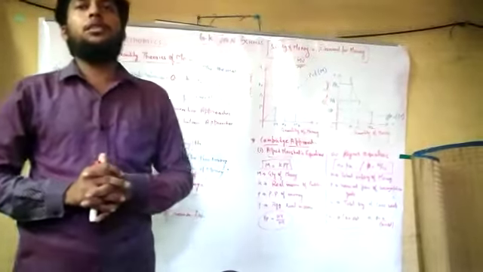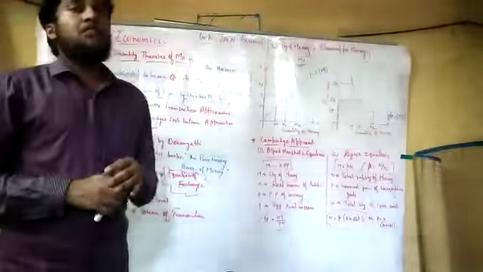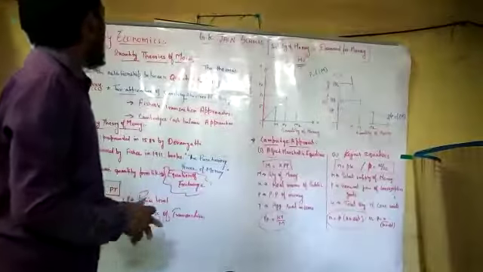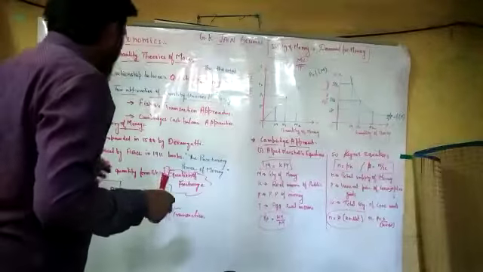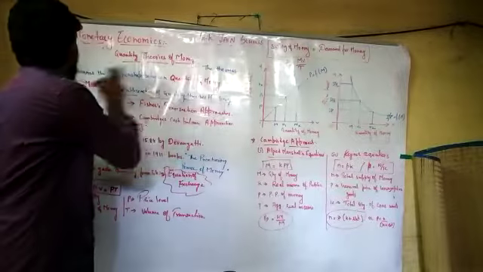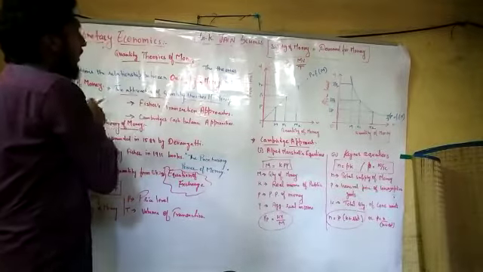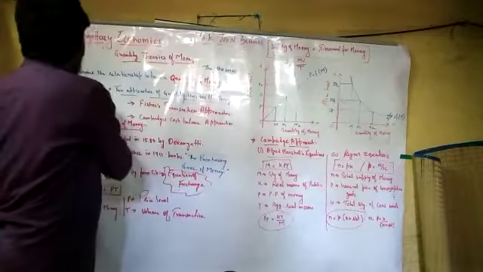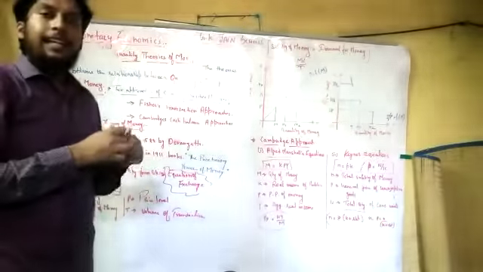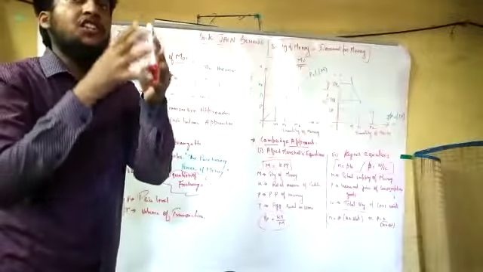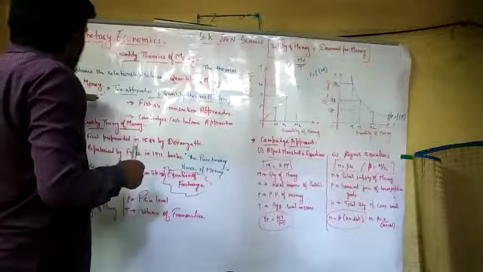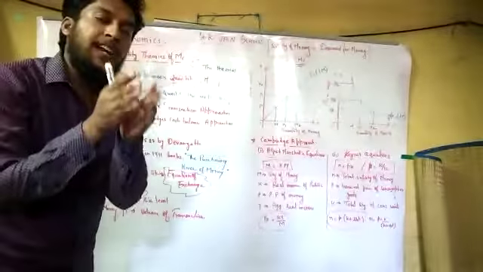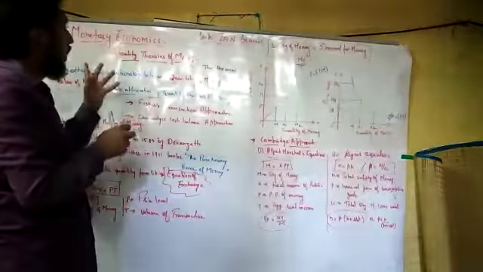Today we are going to see the 5th chapter of 12th standard, the quantity theory of money. So what is the quantity theory of money? Let's understand with the help of the meaning: the theory which explains the relationship between quantity of money and value of money. Any theory that explains the relationship between quantity of money and the value of money is known as the quantity theory of money.